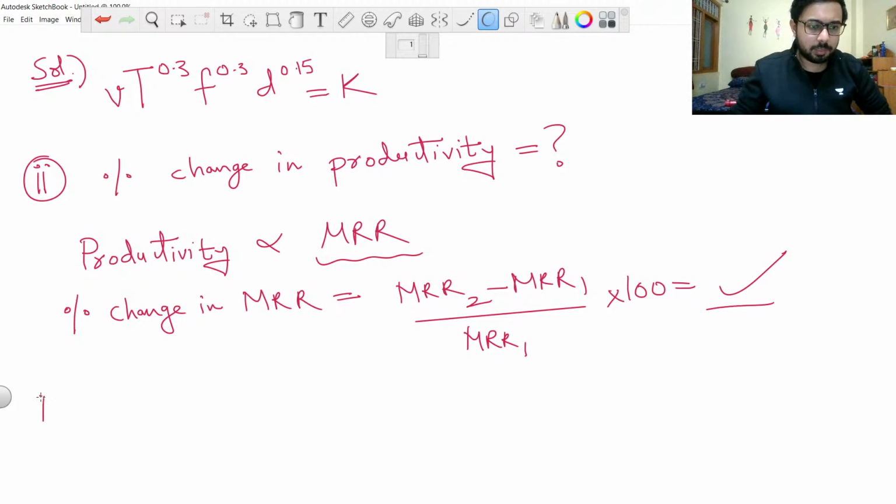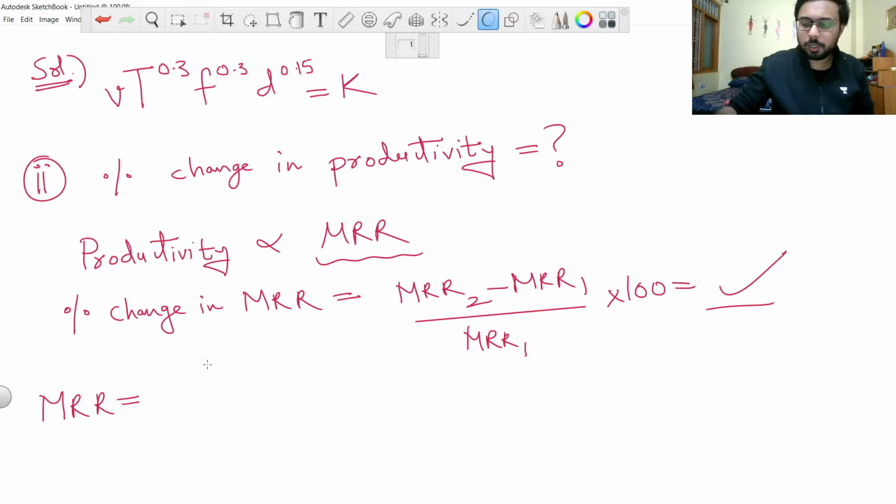So what will be the material removal rate for this question, for this turning question? Material removal rate formula, I expect to get that in the comment section in the chat. So Benny, if you are following me, then what will be the material removal rate formula for the turning operation for this question?